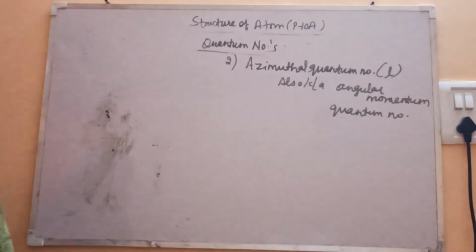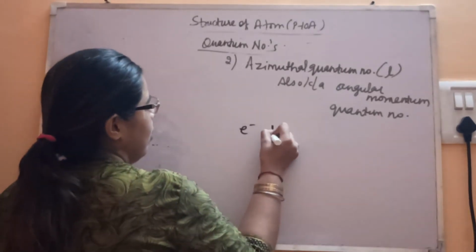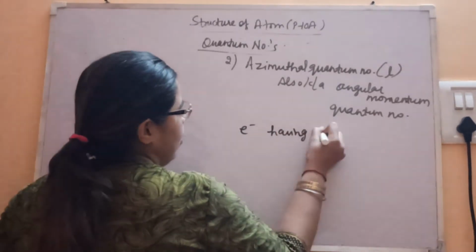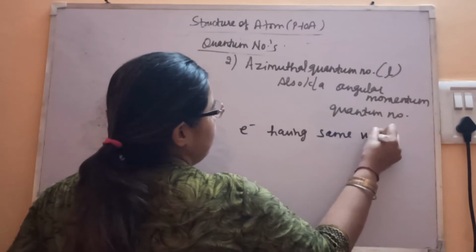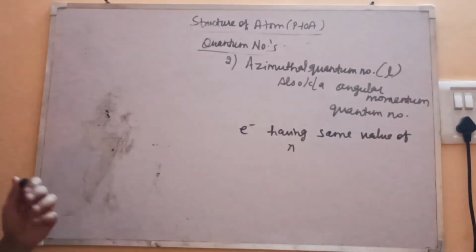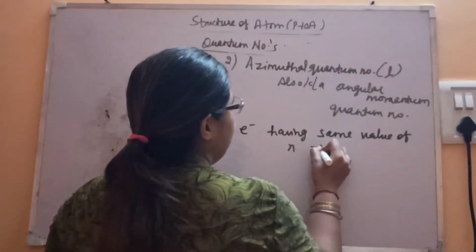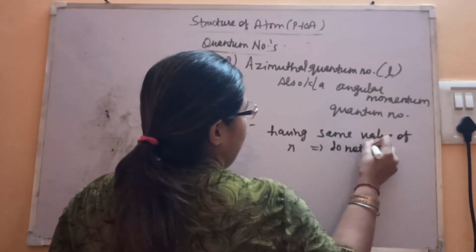Basically, electrons having the same value of the principal quantum number n do not have the same energy.